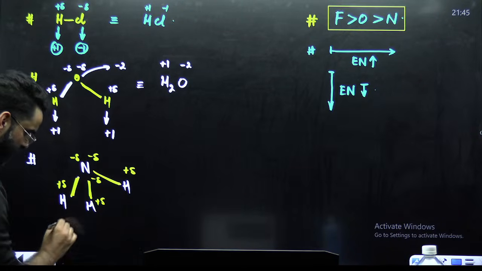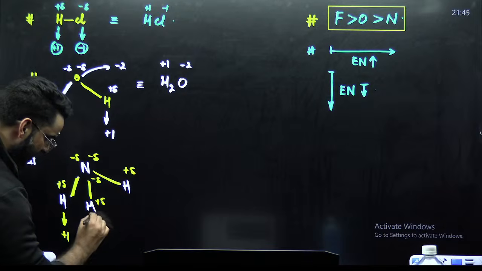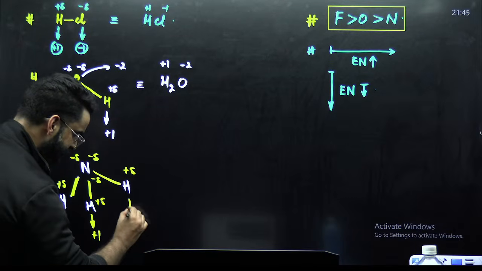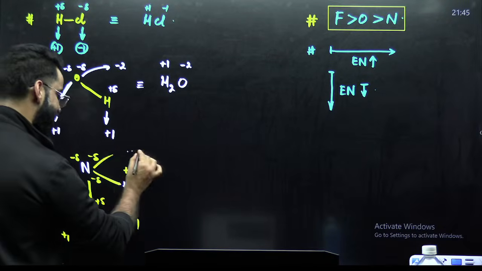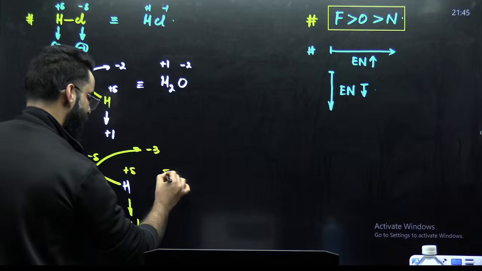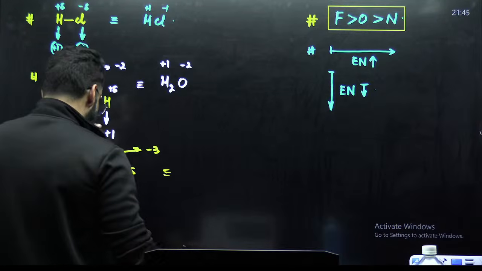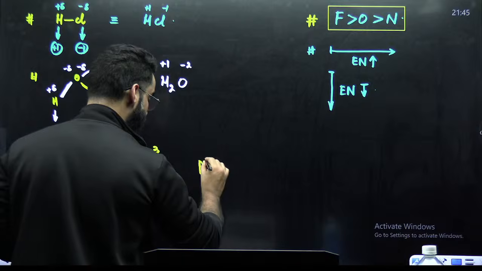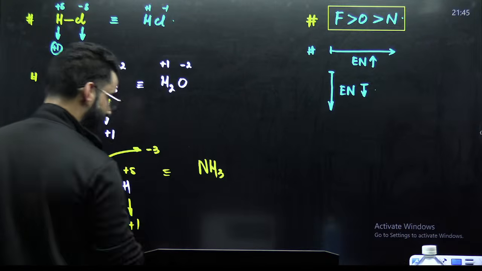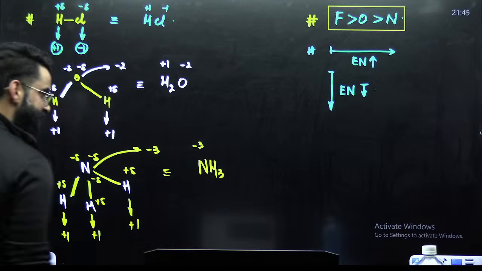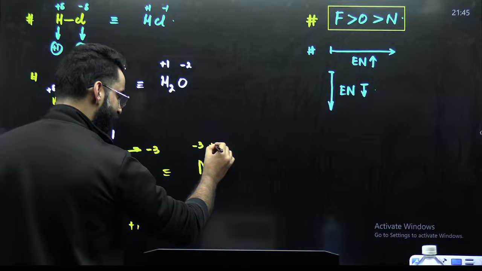So tell me, what is the oxidation state of this hydrogen here? +1. Of this hydrogen here? +1. Of this hydrogen here? +1. Oxidation state of this nitrogen here? -3. Right? So when you talk about NH3, nitrogen will be in the -3 oxidation state and hydrogen will be in the +1 oxidation state.